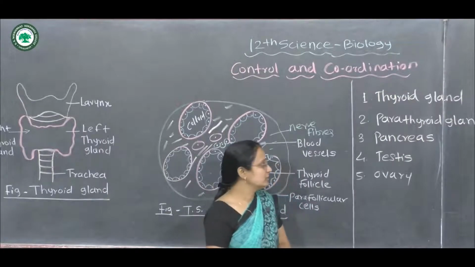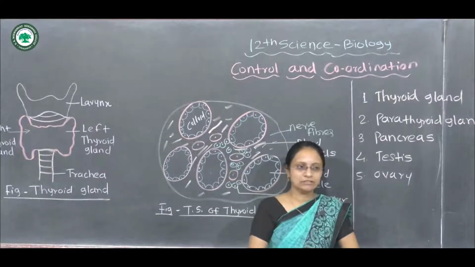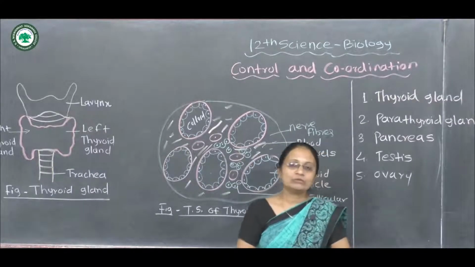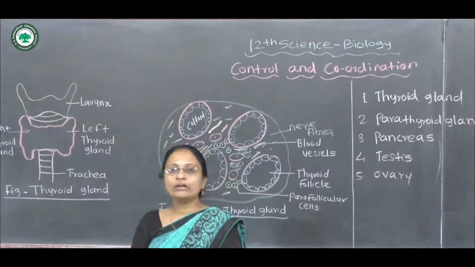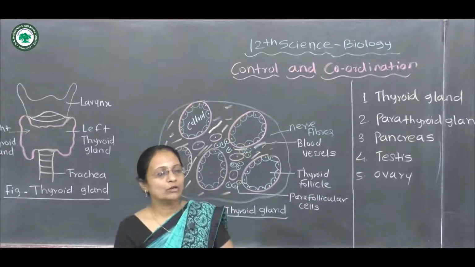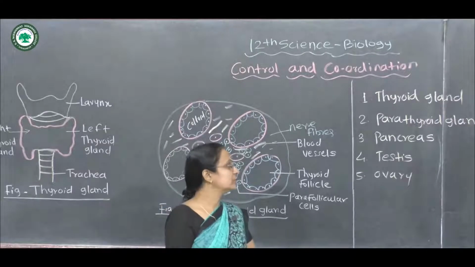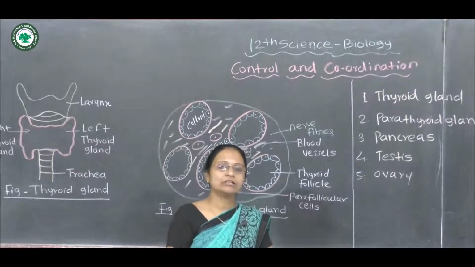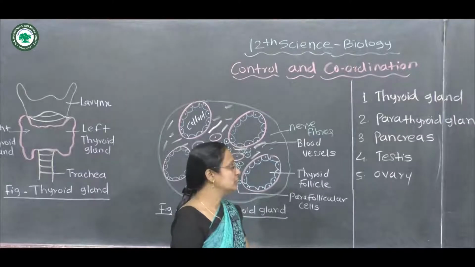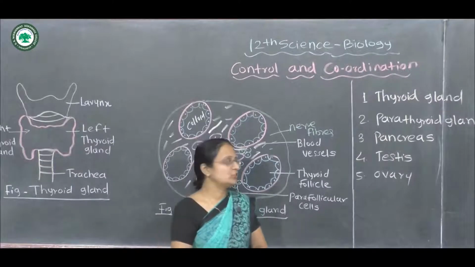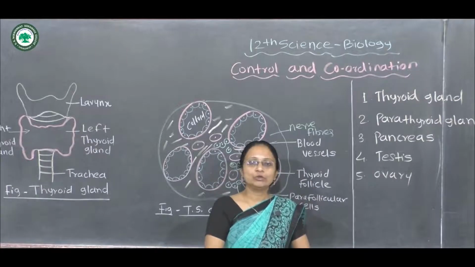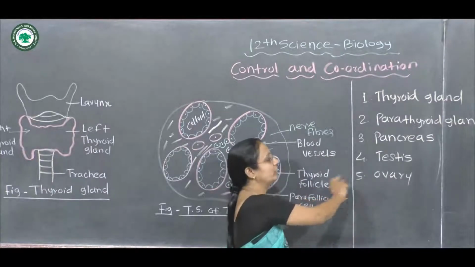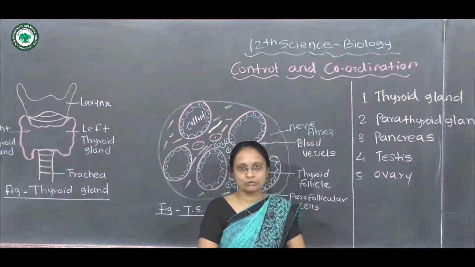The next glands are the testes and the ovary. When we studied the chapter on reproduction in lower and higher animals, we studied in detail the internal structure, histology and location of the testis and ovary. The testis is the male reproductive part of the human reproductive system, and the ovary is the female reproductive structure.